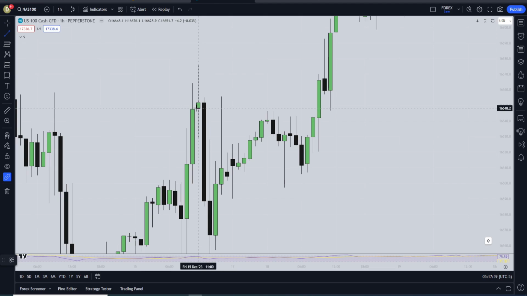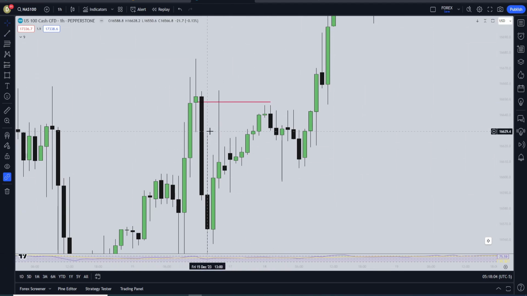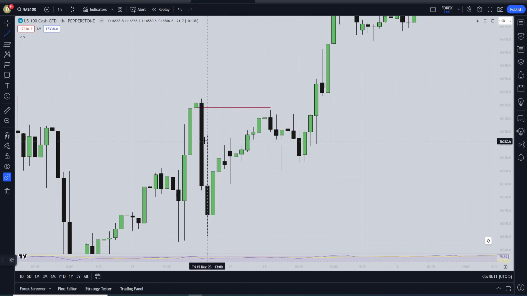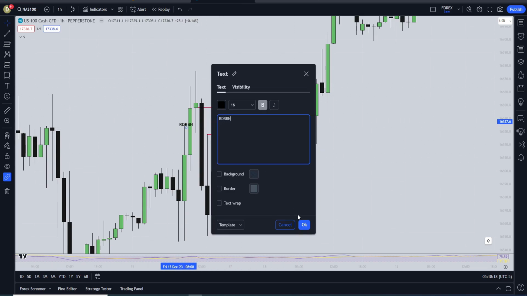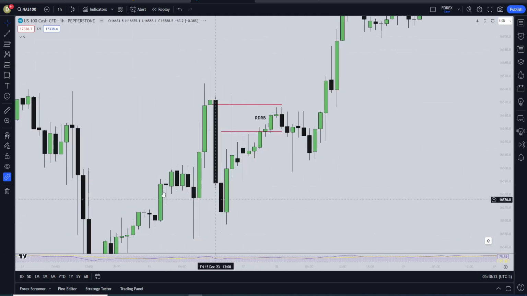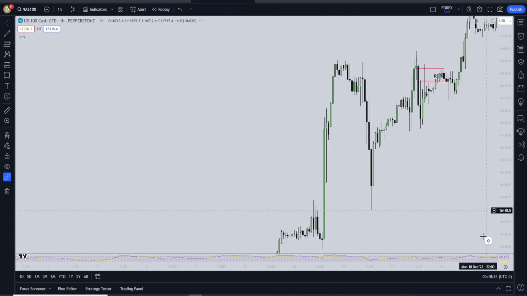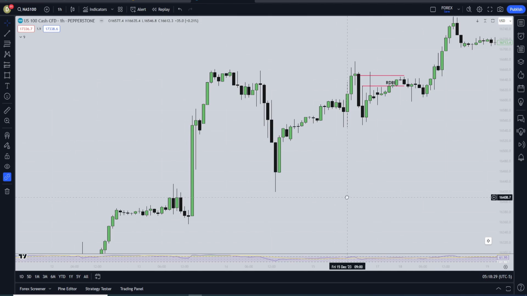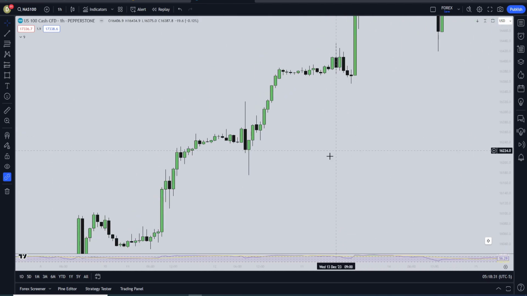So here, as you can see, let's take an example. You would take this because there's no fair value gap here. There is one, but it's very small, right? So what you would do is you would take this, and then you would take this, right? RDRB. As a RDRB. And then price will go into this area and fill it. However, this is a bullish order flow, so it's going to go up and it's not going to work. It's going to be rejected, right? Another example, let's see.